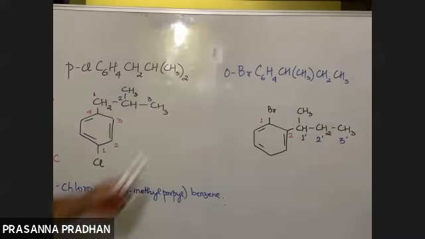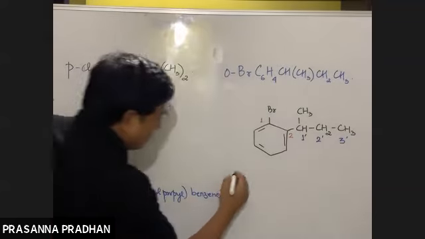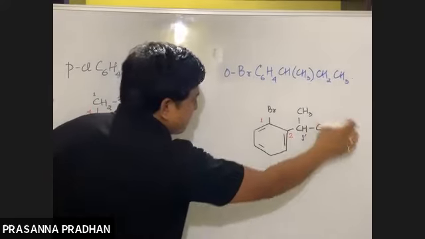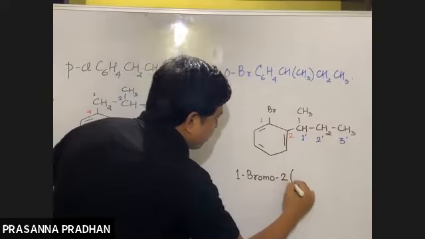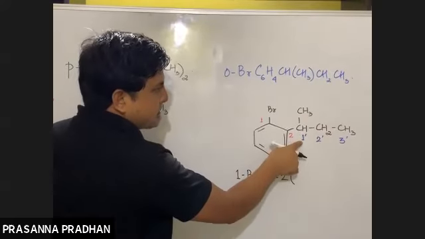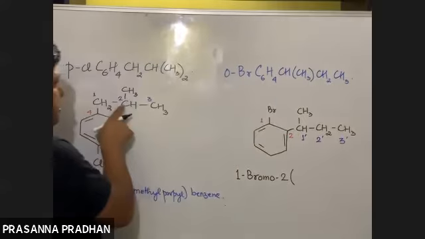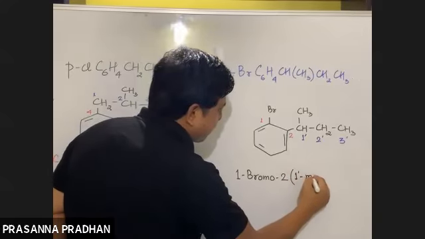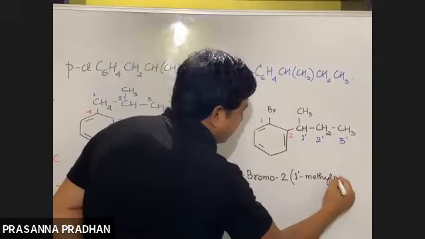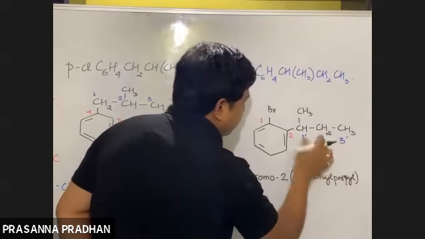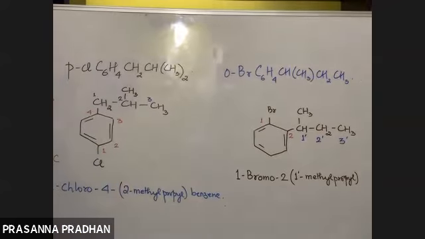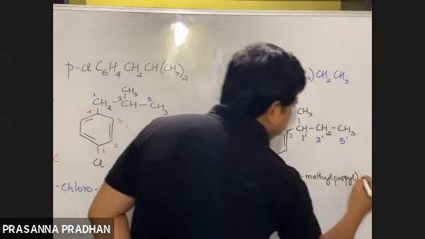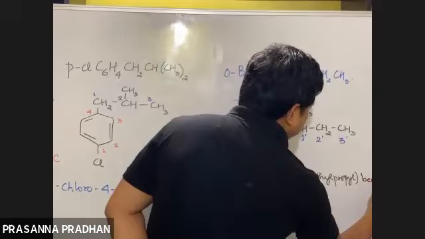Now, which will you name first? The one which comes first in the alphabetical order. So, it will be 1 bromo. This whole substituent is attached to number 2. So, 2. Now, the substituent is branched from number 1 carbon atom. Here it was branched from number 2. Here branching arises from number 1. So, it will be 1 prime. What is the substituent? Methyl propyl. Why propyl? There are 3 carbon atoms. Remember, it's an alkyl group, not an alkane. So, 1 bromo, 2, 1 prime, methyl propyl, benzene.